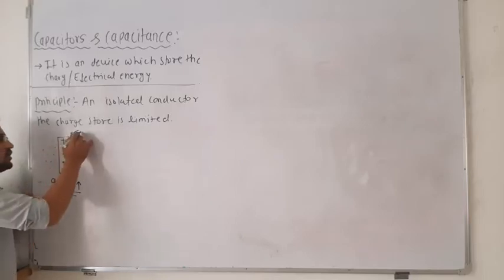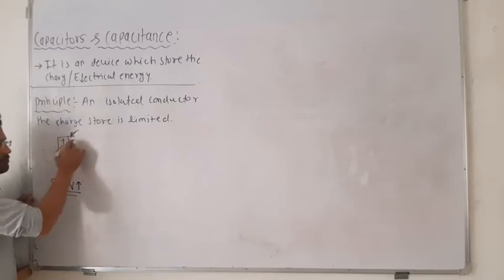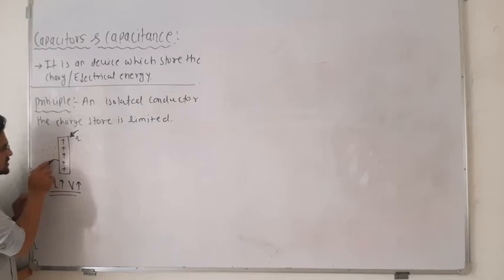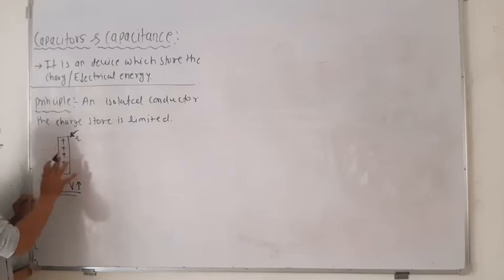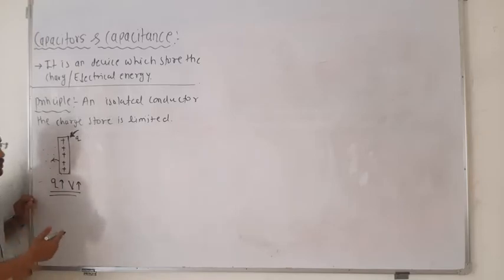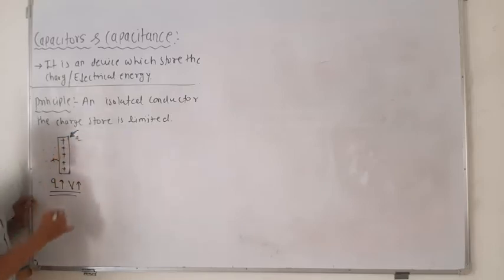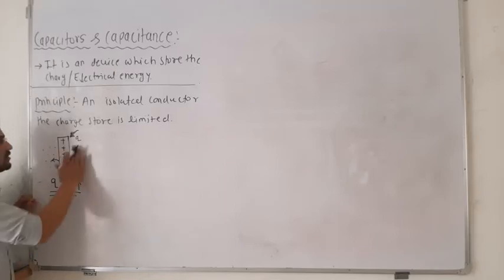That means at the peak value of the charge, if you add one extra charge, it will ionize the gas and try to neutralize. So this will be the maximum limit of this conductor. The capacity of this conductor to hold charge is limited, it has a certain limit. Now suppose you still want to add more charges here; it cannot be possible. So for that you have to do one thing.